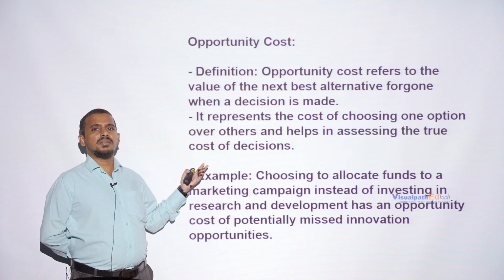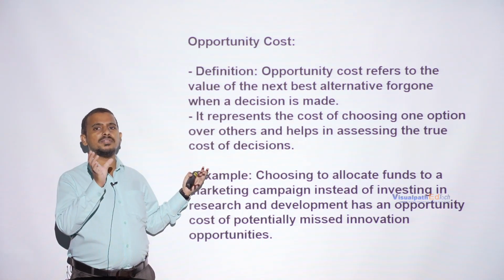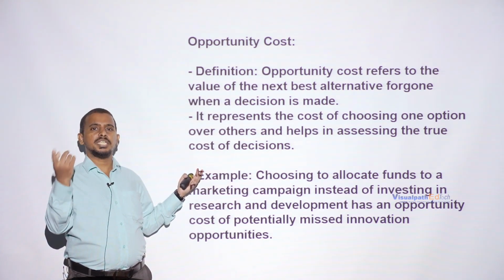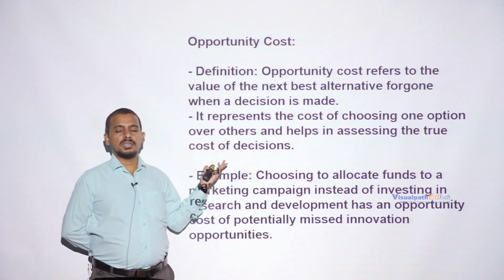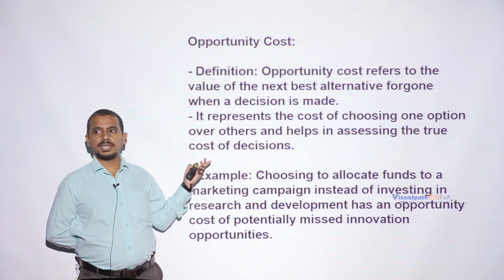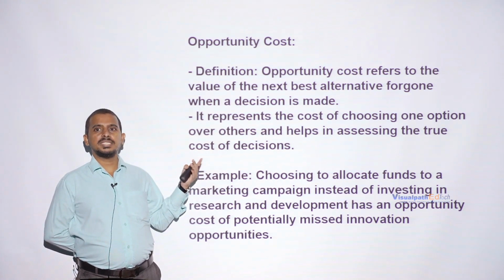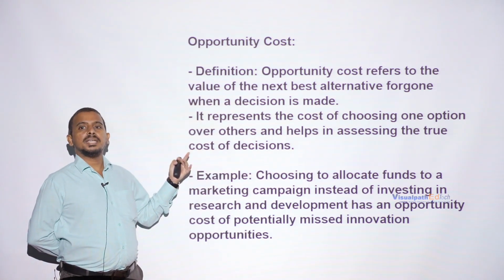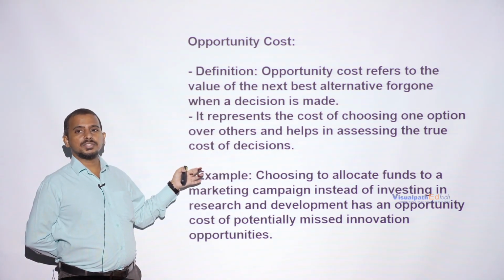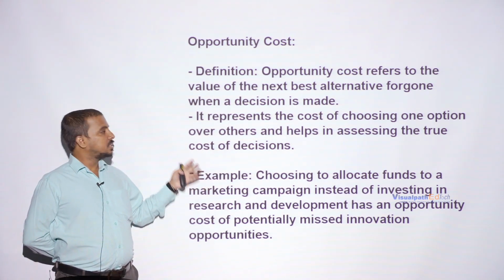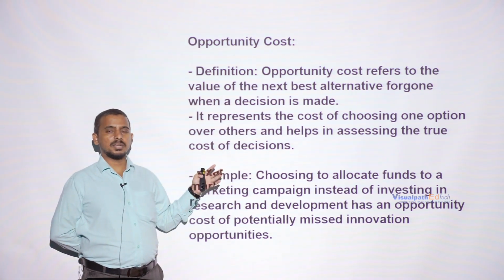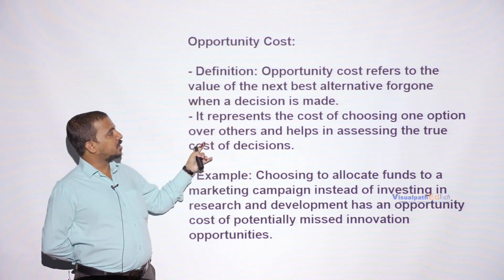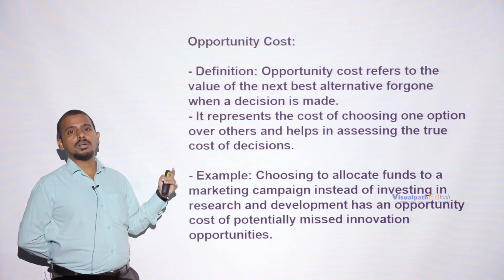Capital is the amount of money, 1 lakh rupees suppose. You have 1 lakh rupees with you. Either you can invest in the bank and get an interest, or invest in the share market and get the dividend, because for the amount of money invested in the capital market, we get the dividend. If we invest in the bank, we get the interest. So if you want to receive the interest or profit, whatever, you have to make a choice from the number of alternatives available to you. The amount of money can be invested in the banks or in the share market, or also you can start a business. So it represents choosing one option over another and assessing the true cost of decisions.